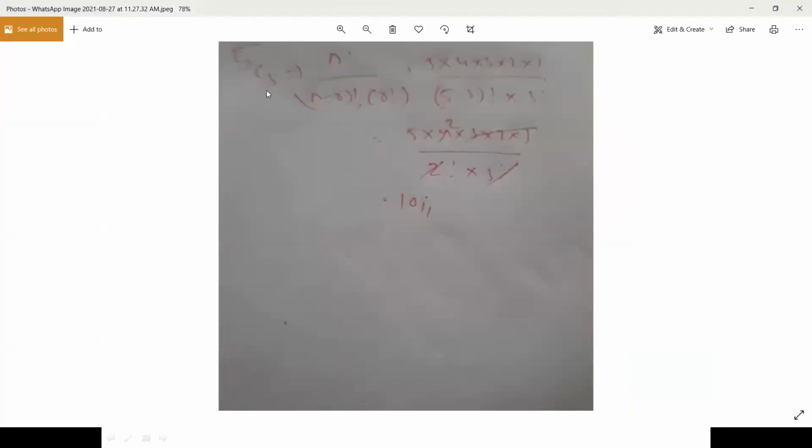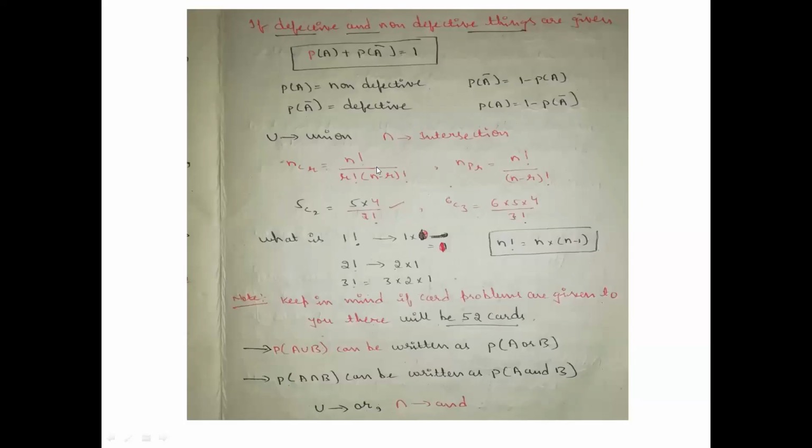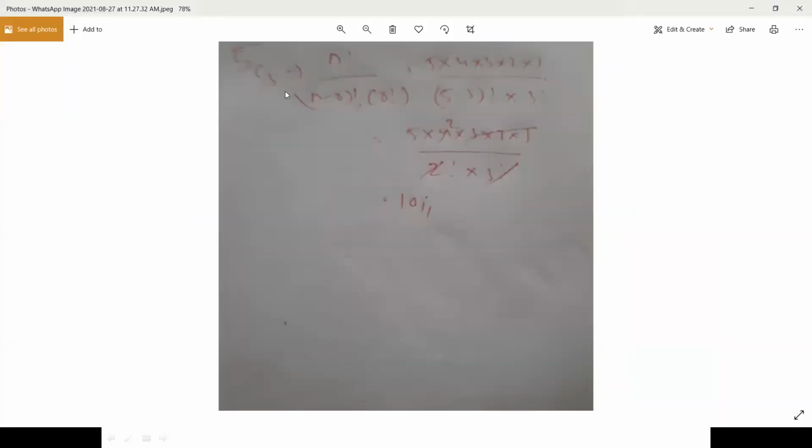See, 5C3 is a combination problem: n factorial divided by (n minus r) factorial times r factorial. Here is the formula, right? In this formula we have substituted 5C3. One of the problems you can see further: 5 into 4 into 3 into 2 into 1 divided by (5 minus 3) factorial into 3 factorial.